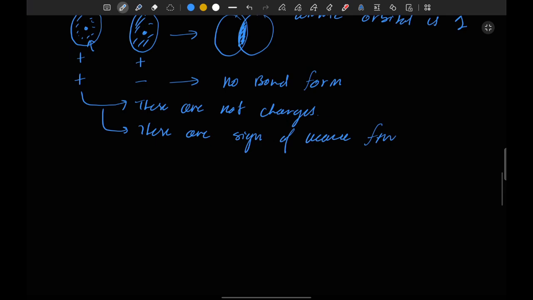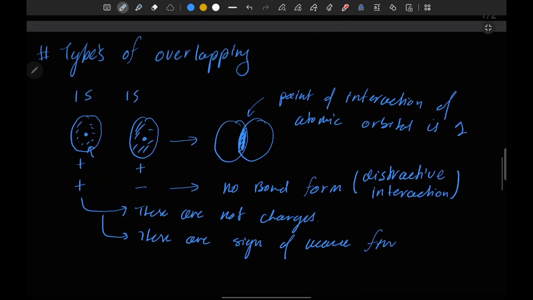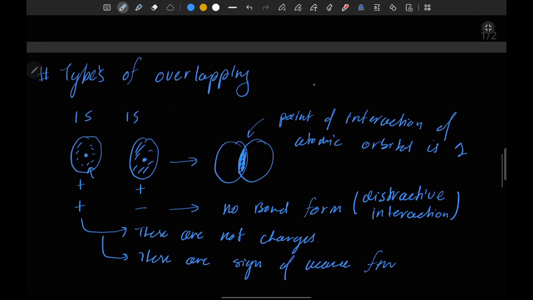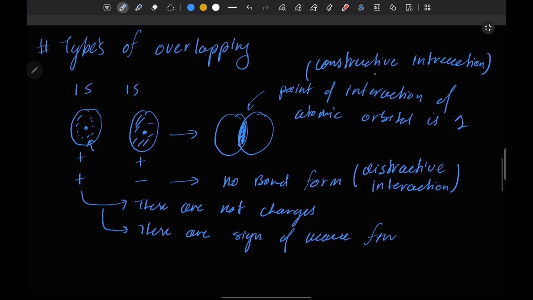So in this area destructive interaction takes place, and for this there is a constructive interaction of wave function.